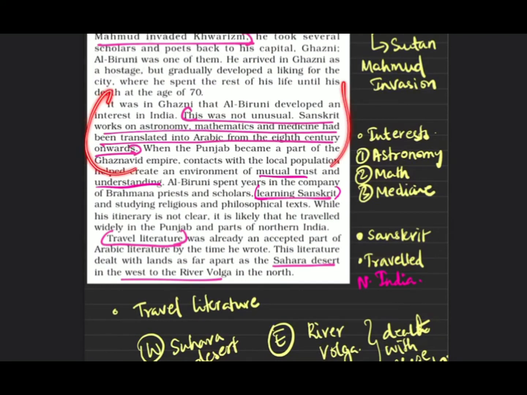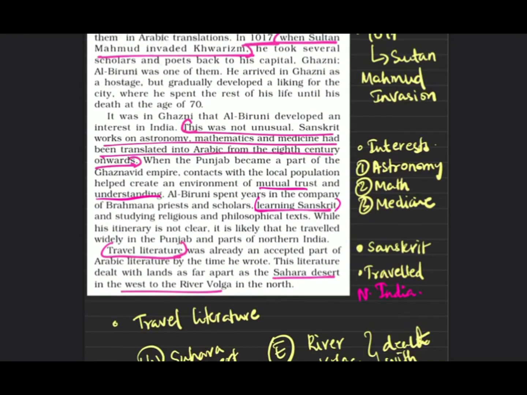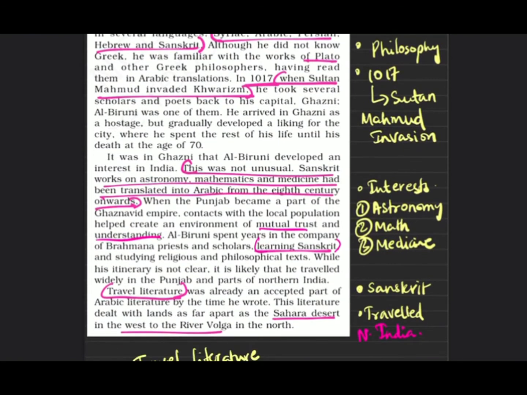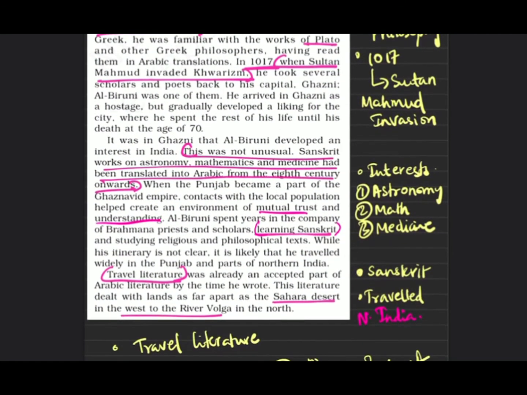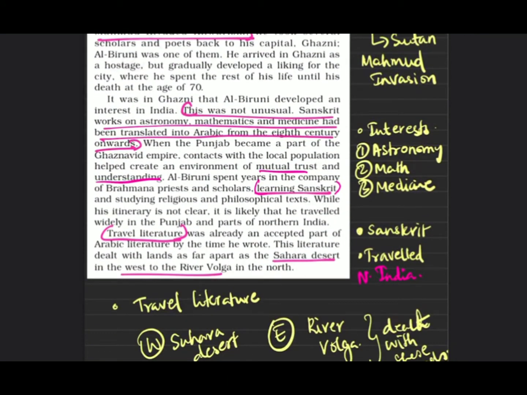In Ghazni, what happened? Al-Biruni developed an interest in India. The interest revolved around astronomy, math and medicine. We saw that Al-Biruni knew Sanskrit. How did he know Sanskrit, which is not related to any of his surrounding languages, since he knew Arabic, Syriac and so on? Basically, he interacted with the local population around Ghazni, so he came to understand the people. Then he learned Sanskrit by studying religious and philosophical texts taught to him by Brahmana priests.